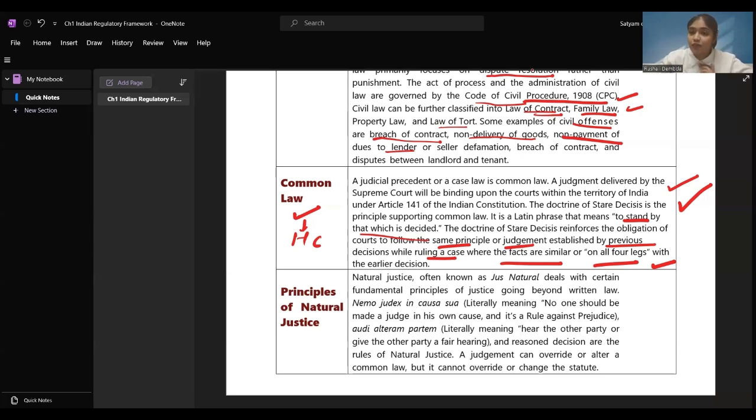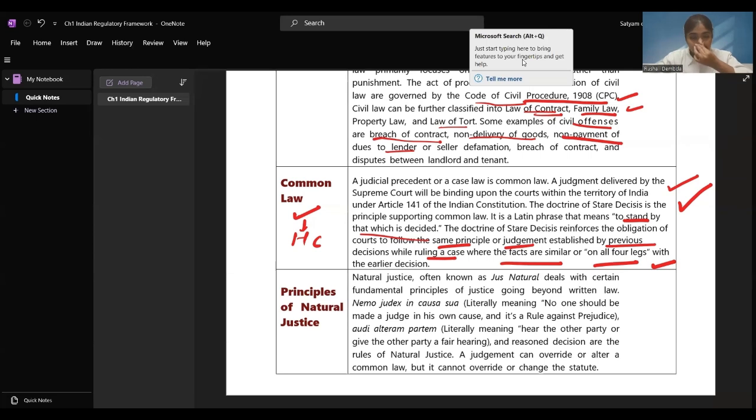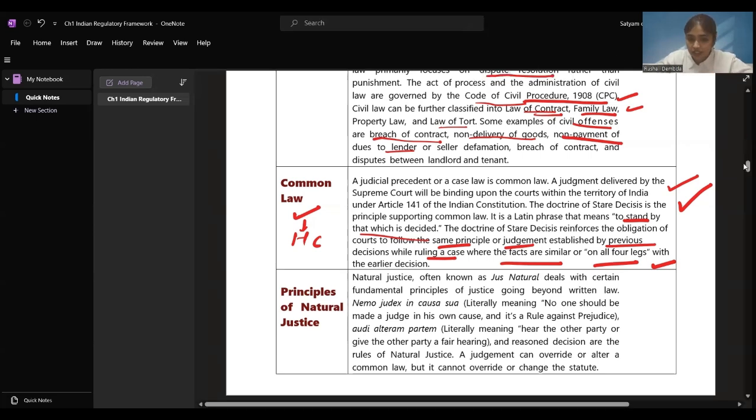Now, the last type of law which we will be learning is principles of natural justice. Natural justice, often known as just natural, deals with fundamental principles of justice going beyond written law. It is not written, but this is natural justice. We know that if a stray dog is there on the road, we do not harm it. That is natural justice towards the dog. We do not throw stones at it. If they're not doing anything to us, not harming us or barking at us, we do not have to disturb them. That is the natural justice pattern.